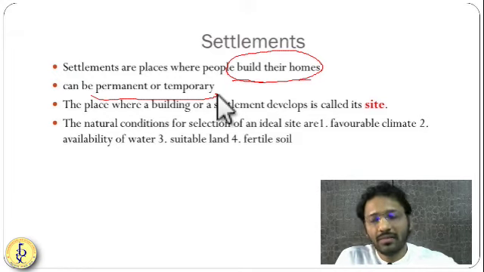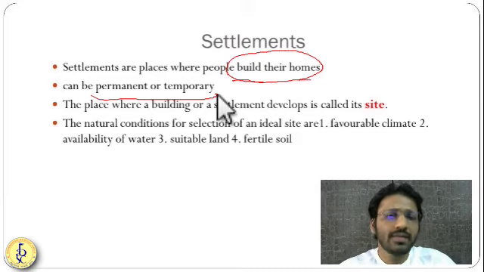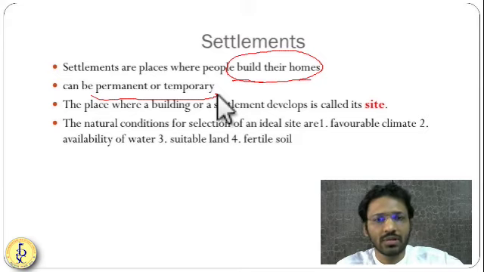After farming activities start again, they go back. So these are very temporary settlements. They will have some temporary rooms, or they will stay in slum areas, and then again they will go back.